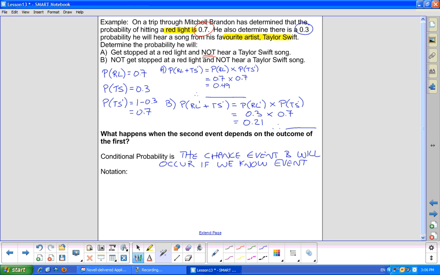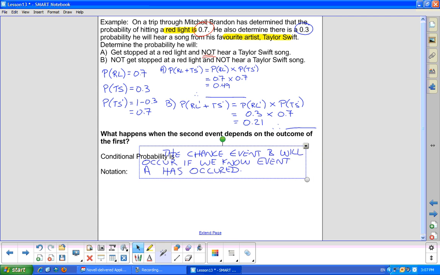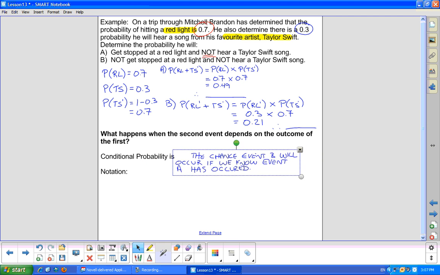Event A has occurred. So we want to know what's the chances of event B occurring, so the second event, knowing full well that event A has occurred. So the notation for this, the notation looks like this.